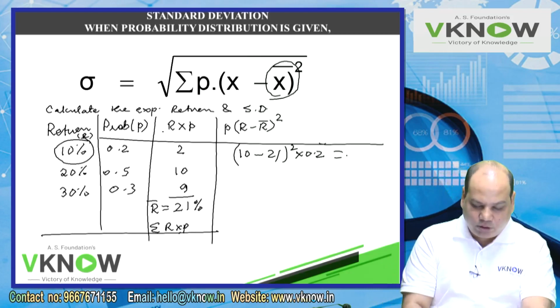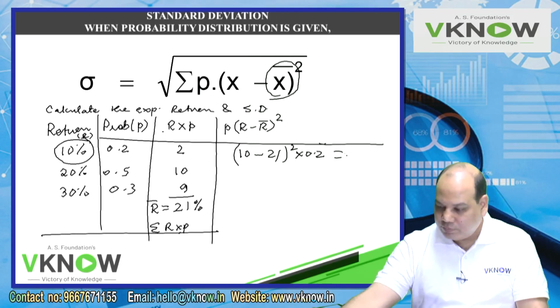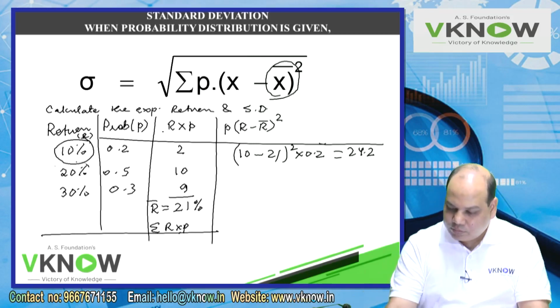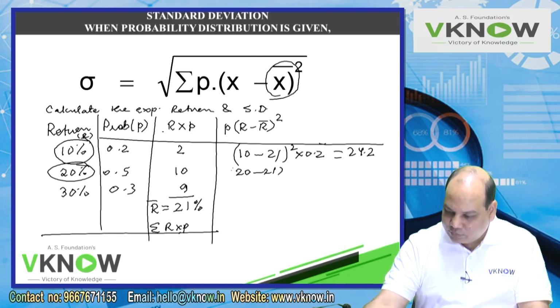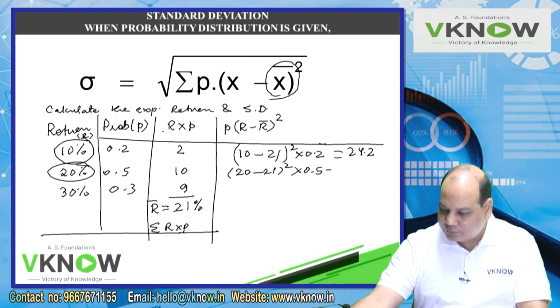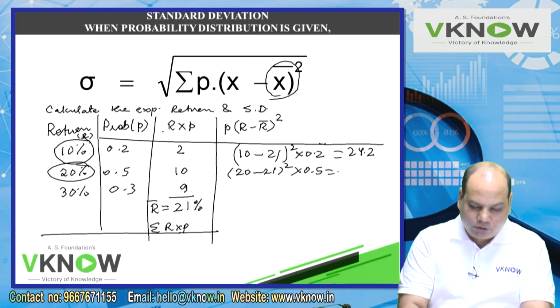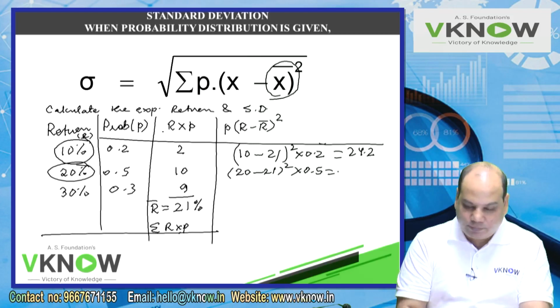10 minus 21, into, equal to, into 0.2, equal to, memory plus. So you will get 24.2. Try again. 20 minus 21 square into probability 0.5. So that is 20 minus 21, into, equal to, into 0.5.